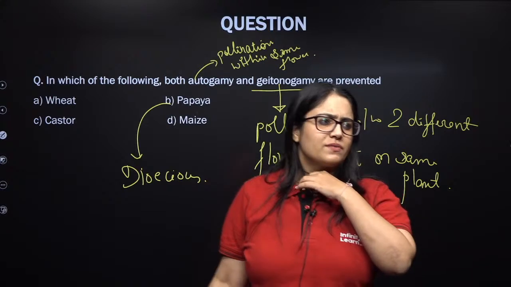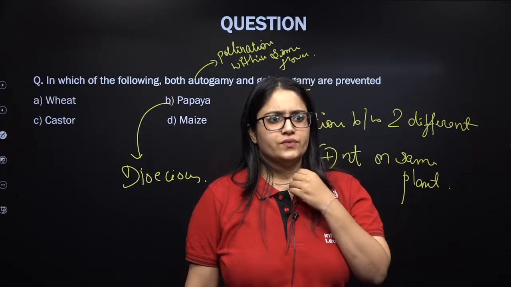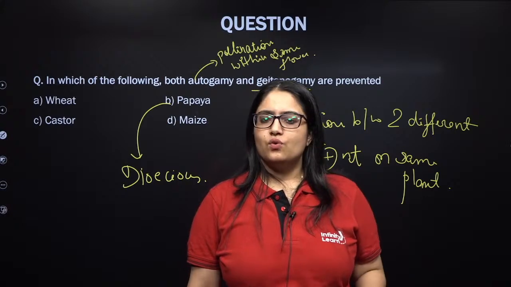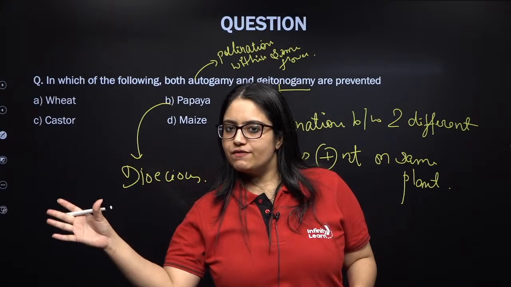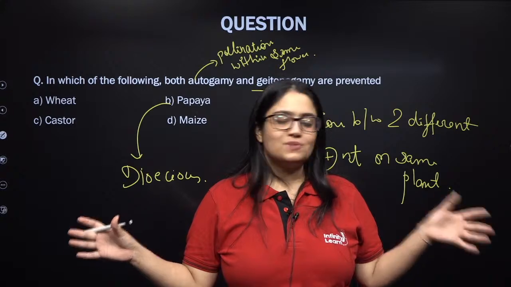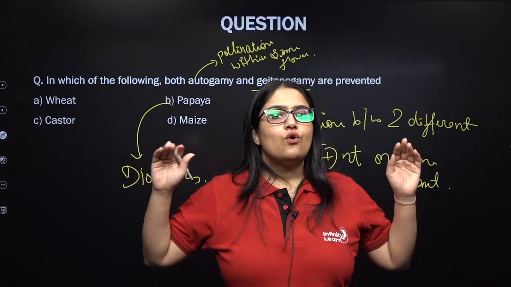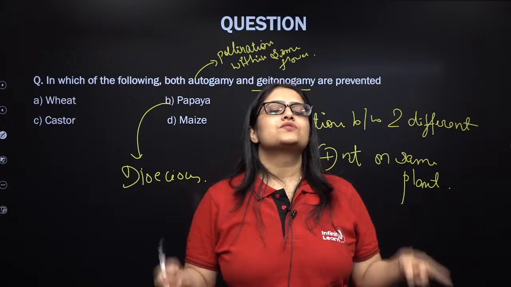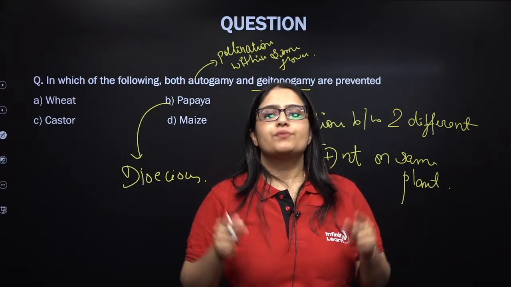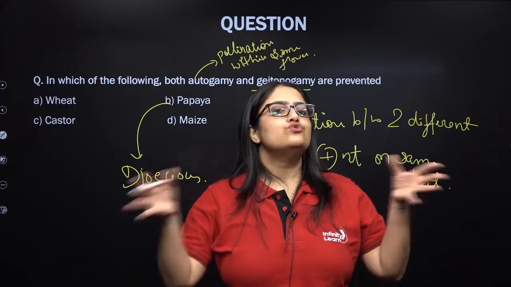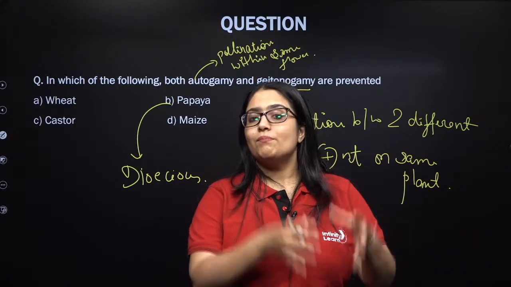So sorry for my voice, my kids. The male papaya plant will be different, the female papaya plant will be different. So on the male papaya plant there are male flowers, staminate flowers. On the female papaya plant there are female flowers, pistillate flowers, right? So in a dioecious plant, autogamy as well as geitonogamy can be prevented because male and female flowers do not grow on the same plant.